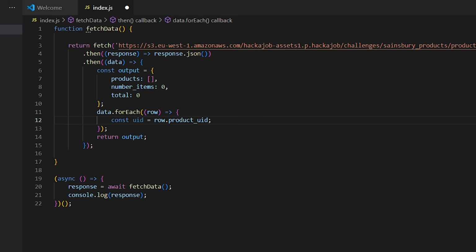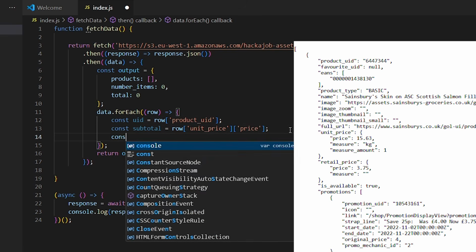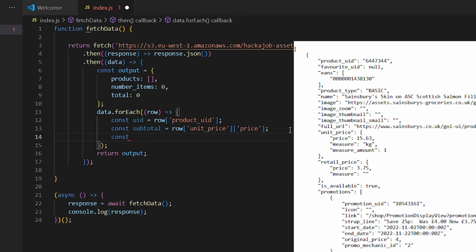You can't actually see the JSON here. So we've got product UID, and we want to get the subtotal. How do we get the subtotal? I would say we get the unit price. And we actually access these using this notation, because this is a safer way of accessing those values. So that's the subtotal as far as I know, and then the item quantity.